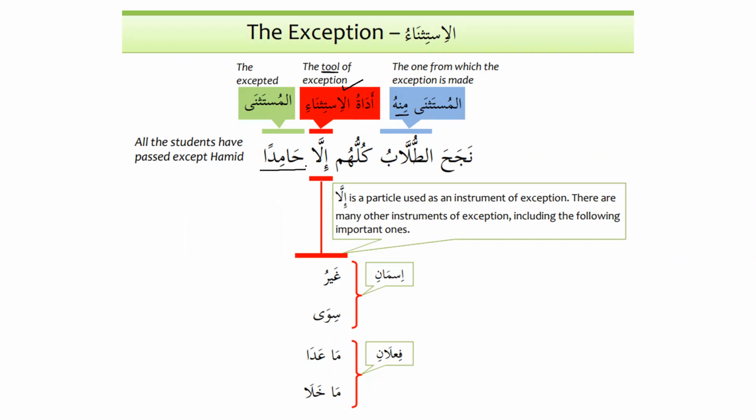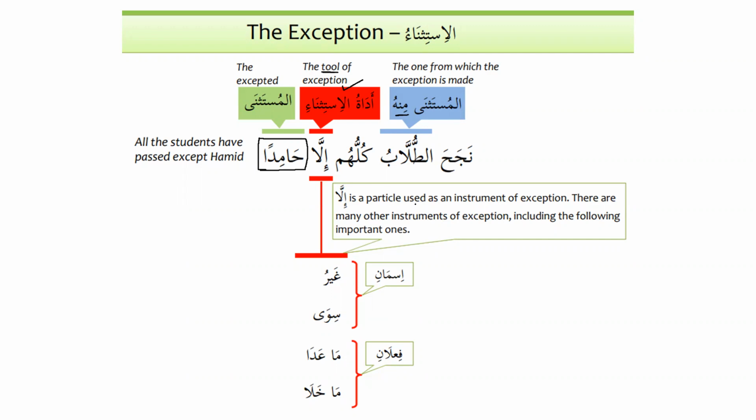One more thing we need to know, that this lesson is about what? It is about mansubat. And this is the last lesson in mansubat. So after illa, there are some possibilities that the mustathna or the accepted can be marfu as well. But inshallah, our focus will be on what? It will be on mansub, the noun that will be mansub after illa. However, we will learn about all the possibilities that can come after illa.